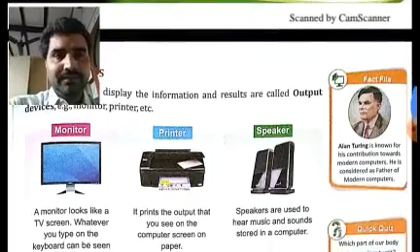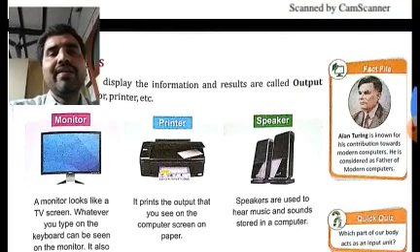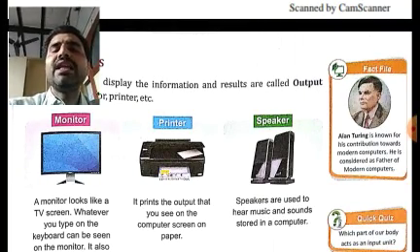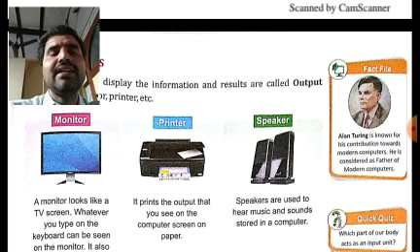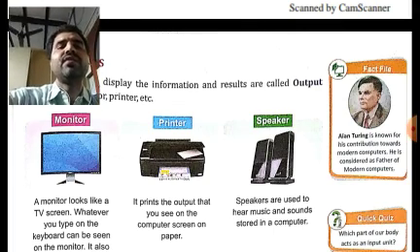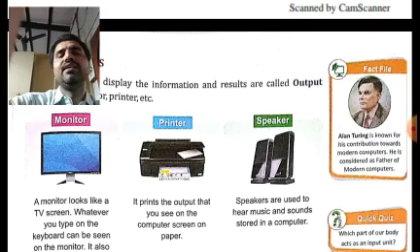Similarly, some questions on the output devices may also come, like a dash looks like a TV screen. What looks like a TV screen? In the place of dash, what will be chosen? You will choose the correct answer as monitor. I can give you different options like monitor, keyboard, or printer. What is the correct option? It will be monitor.